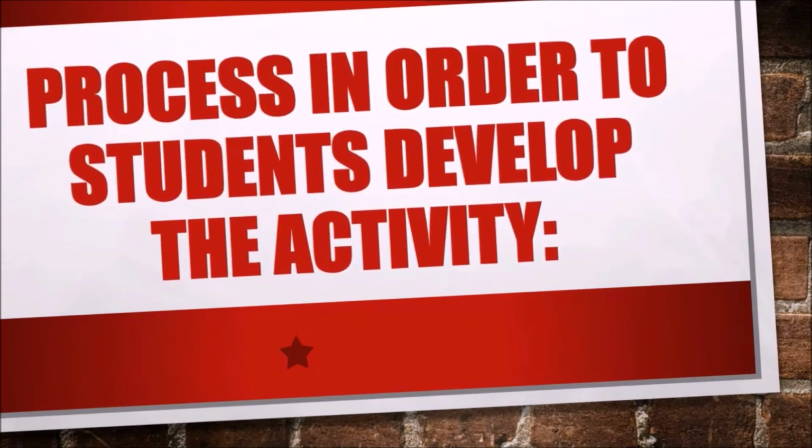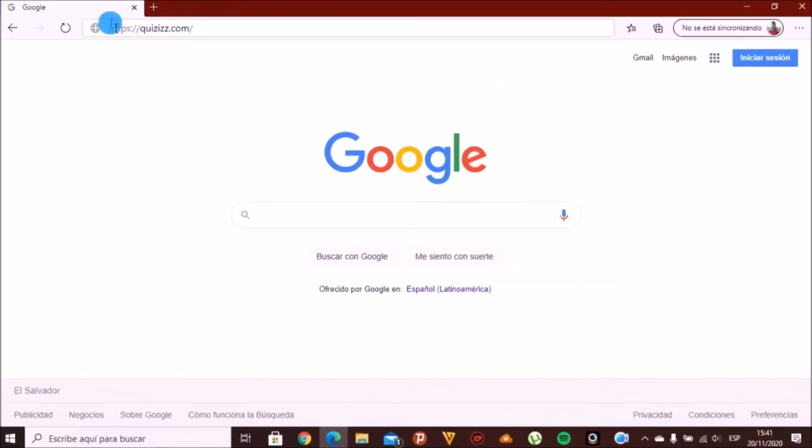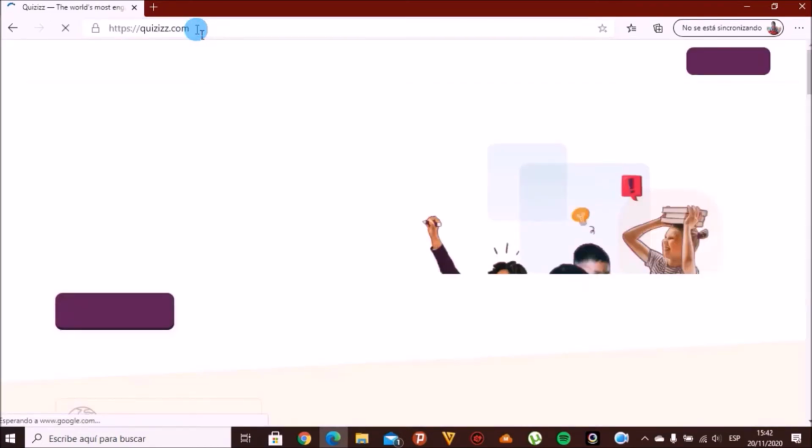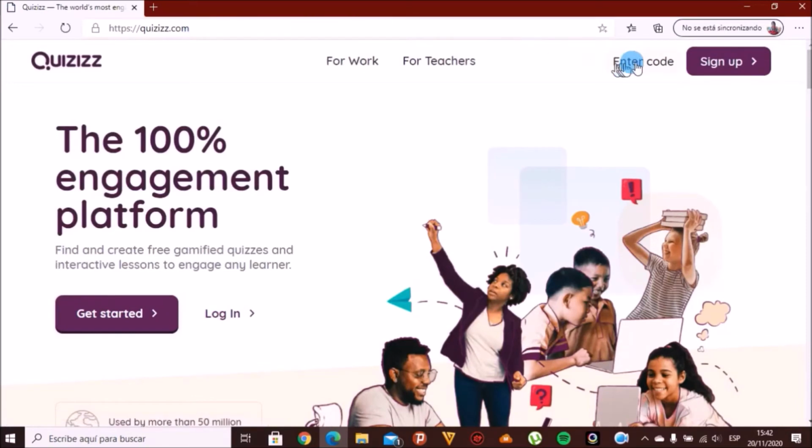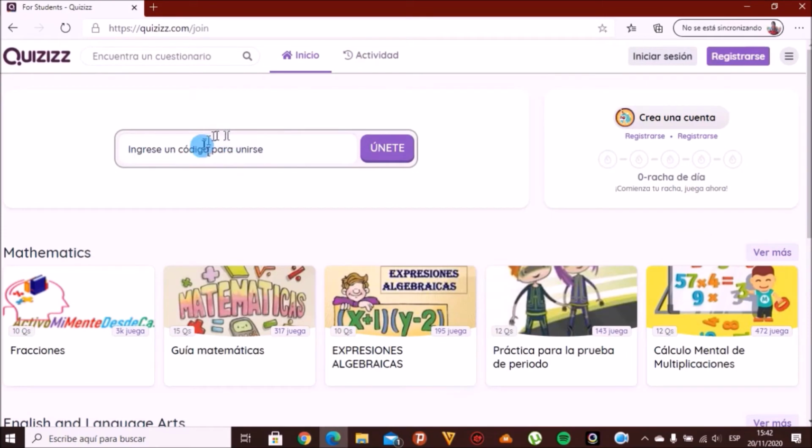The website gives us a code so that the student can enter from an electronic device to develop the activity. Process in order for students to develop the activity. The student will enter the official Quizizz website https://quizizz.com from their electronic device, and they will click on the Enter Code button. The student will write the code in the text box that says Enter a join code, and then they will click on the Join button.